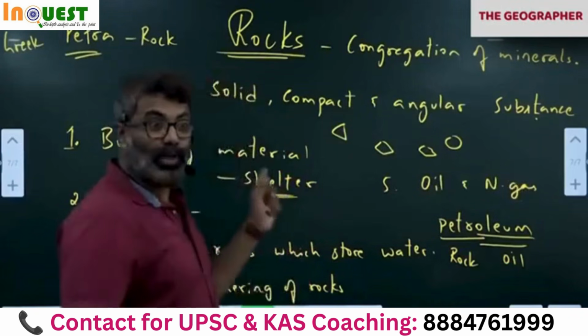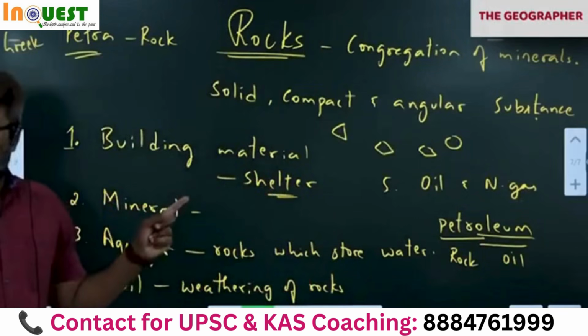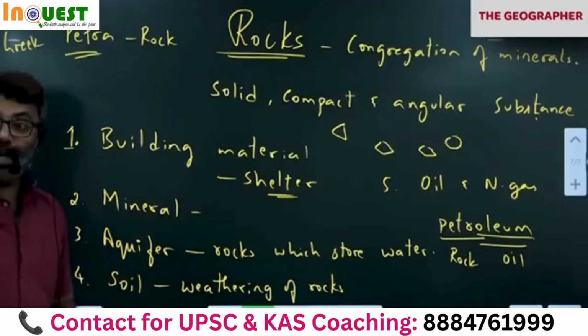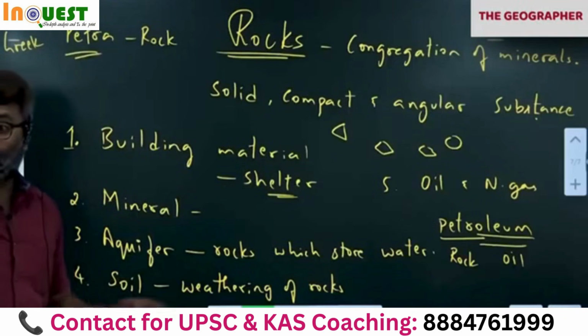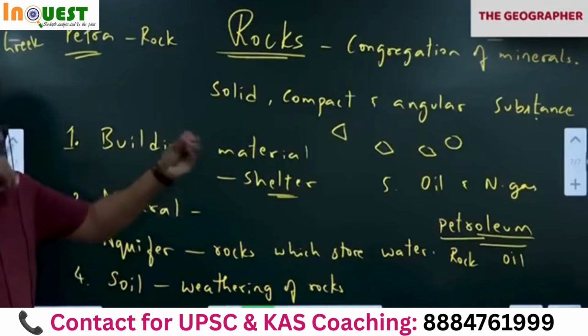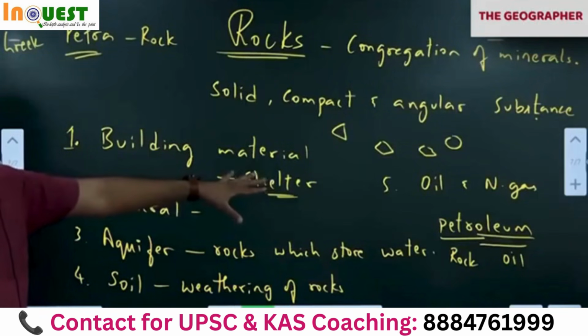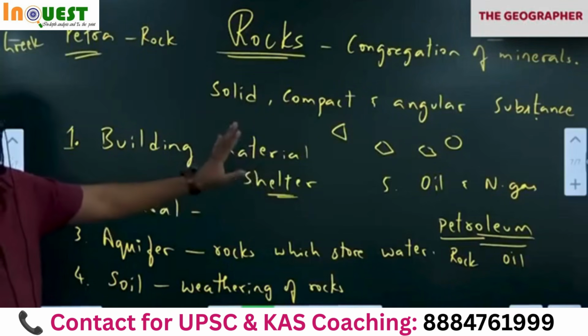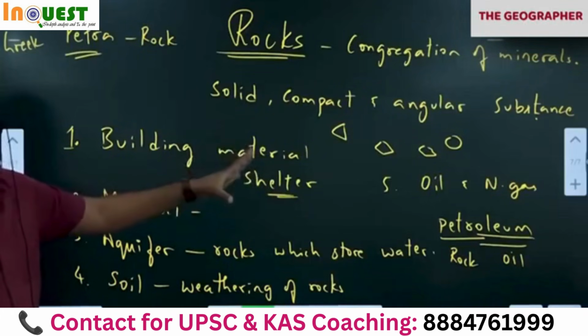Then we should spend money on research. When you have your own research... earlier what used to happen, the American satellites used to locate our resources and they used to tell us. That is the reason they used to get the mining contracts. Now it is not like that. Our own companies will find out. Money remains within the country now. Correct? We don't give contracts to foreign companies anymore. Our own companies do that. So money remains within the country.